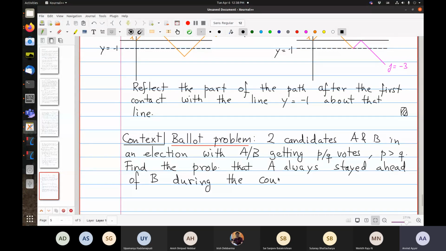So when you are tallying the votes, you pick up one ballot at a time, and you want to ask, A won eventually, but what is the probability that as you were counting, A was always ahead or equal to B? This ahead has to be taken as weakly ahead.